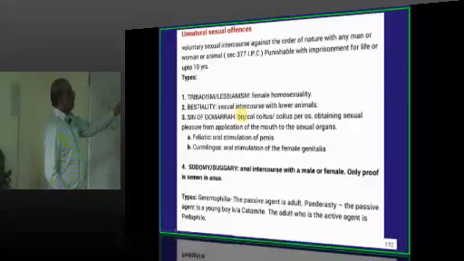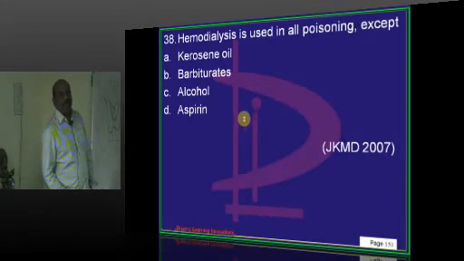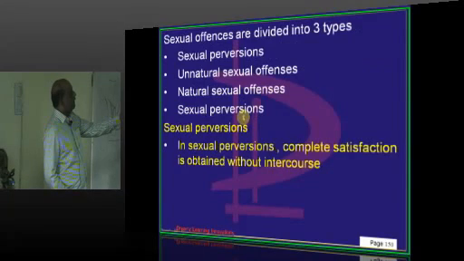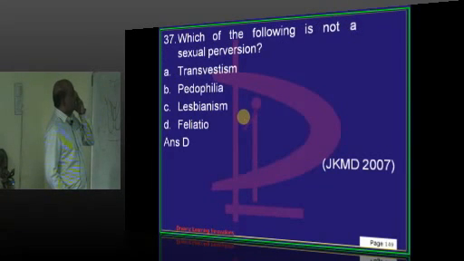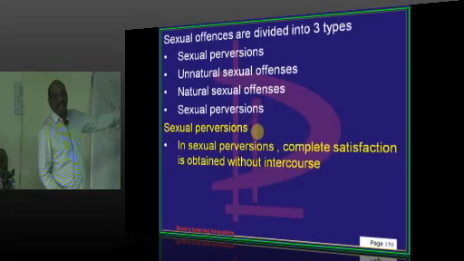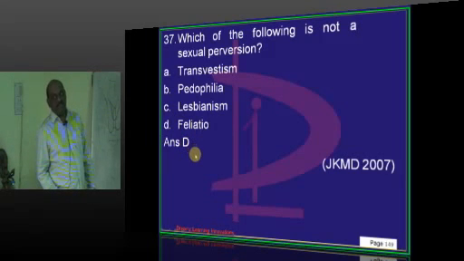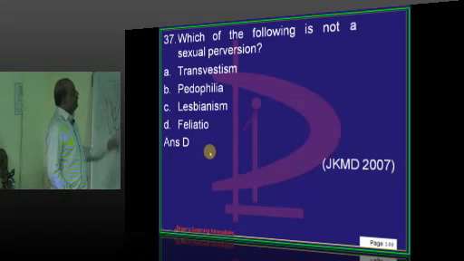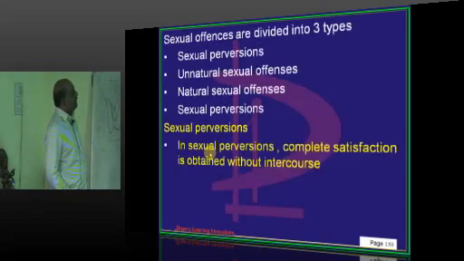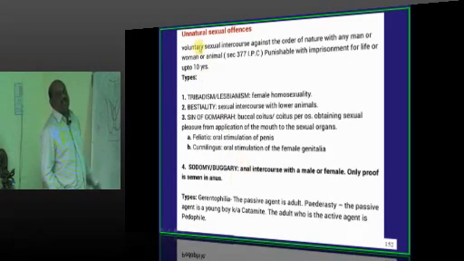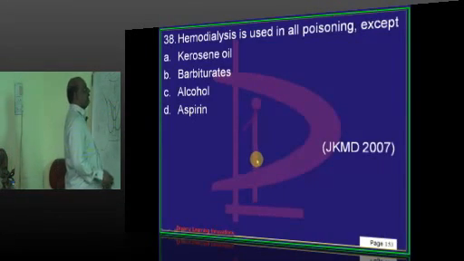So now you are very sure, doctor, what is the correct answer? Why can't it be? B, pedophilia was also there. Oh, I'm sorry, I didn't observe that. So then B and D become the answers, right? So pedophilia, fellatio, both of them are considered to be, because sodomy is included under unnatural sexual offences, agreed.